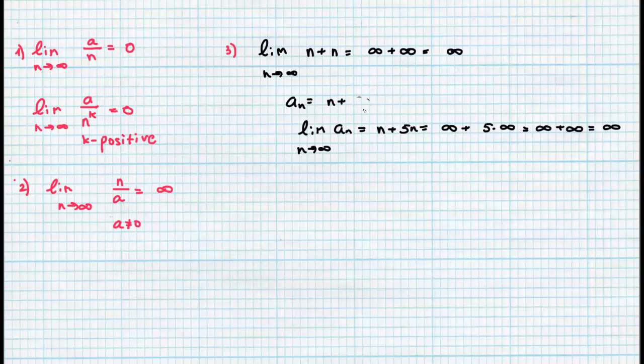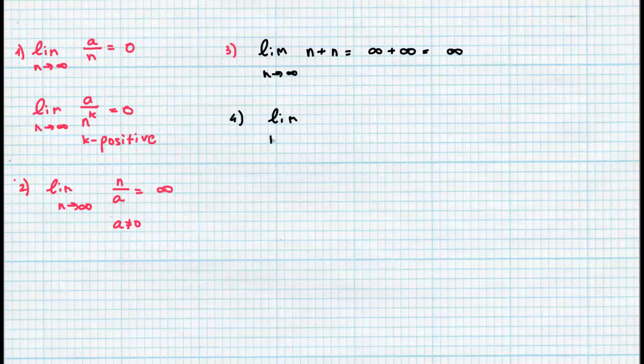This brings us to another rule, of multiplication and infinity. The limit as n reaches infinity of a times n depends on a. If a equals 0, the limit will be 0.